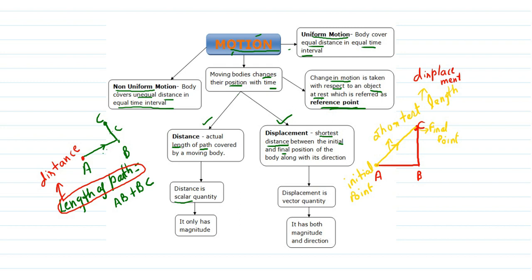Scalar means a physical quantity which does not have direction; distance only has magnitude, just like AB plus BC. But displacement is a vector quantity. Why? Because displacement has two values, magnitude and direction.